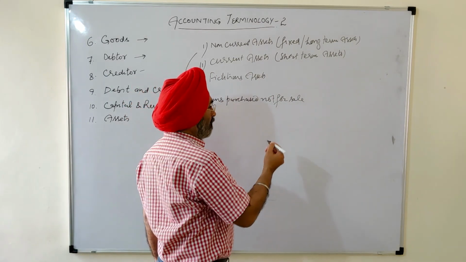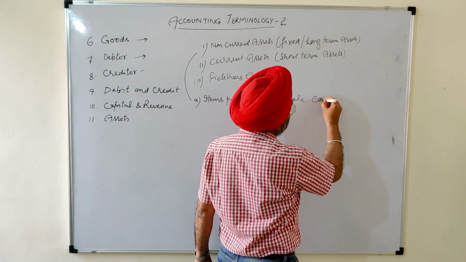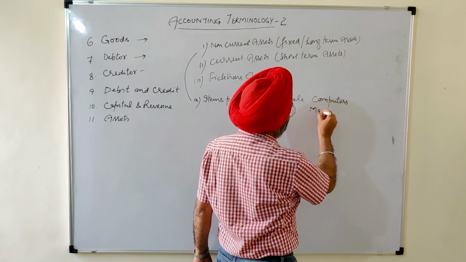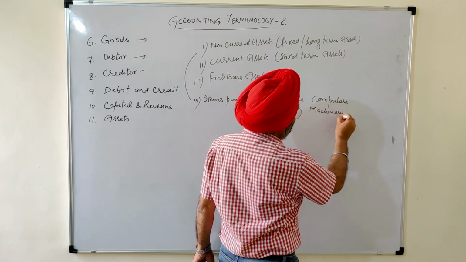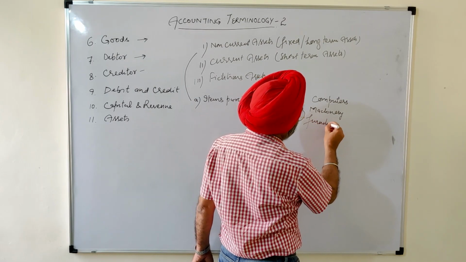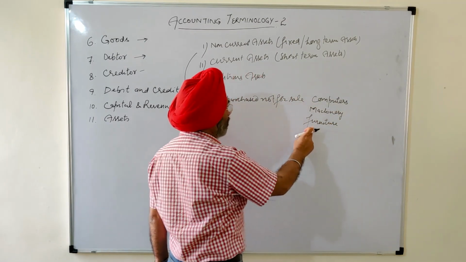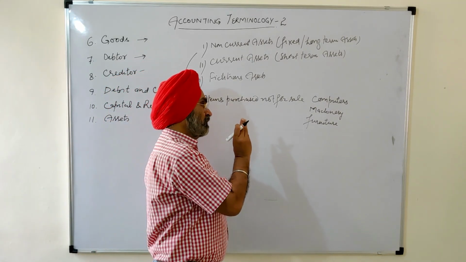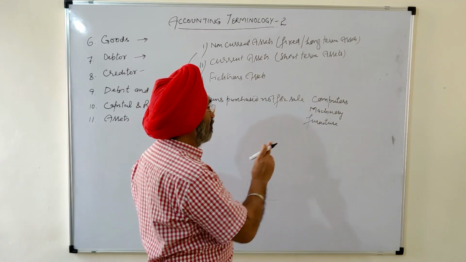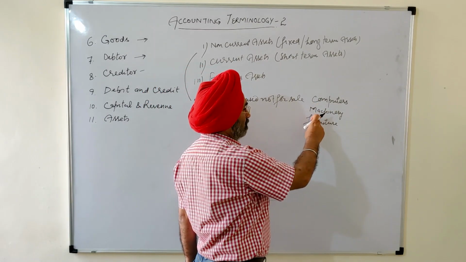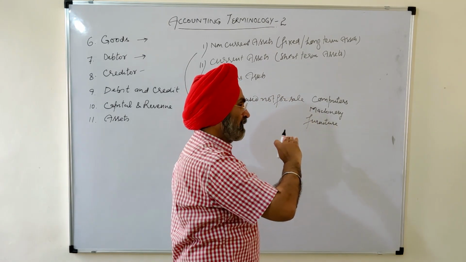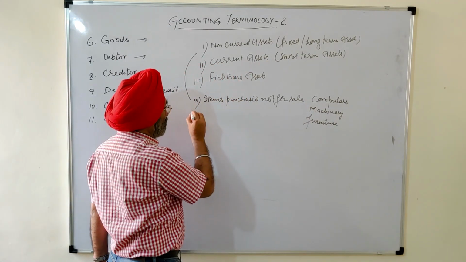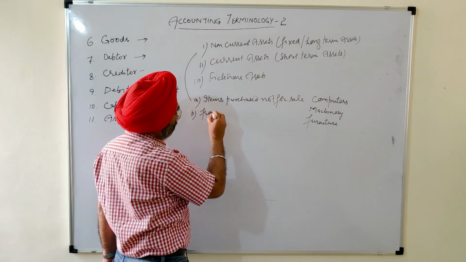If a businessman purchases computers, machinery, or furniture, he does not purchase them for the purpose of sale. For selling purposes, he is to sell goods only. These items he is not to sell. So the items are purchased not for sale but for their usage in the business. That is one feature. And the second feature is